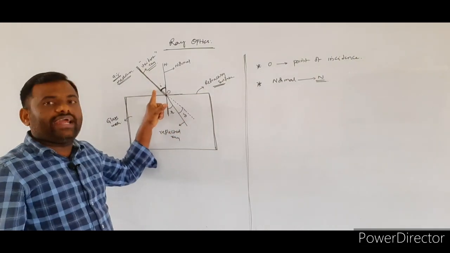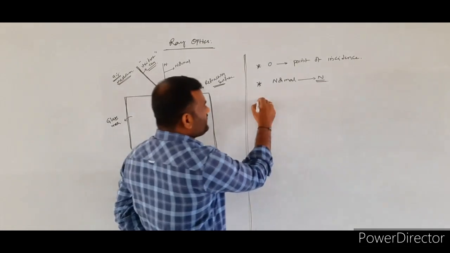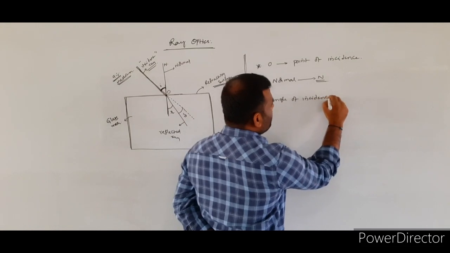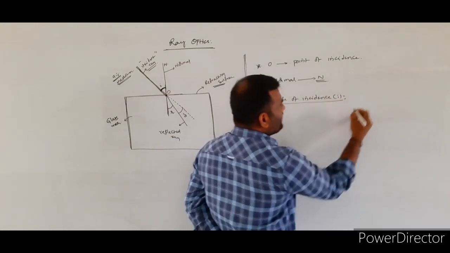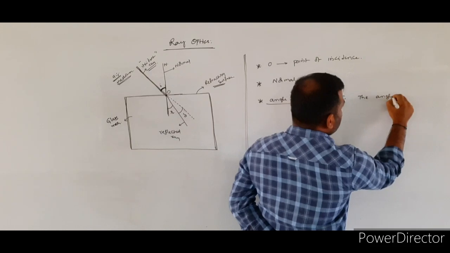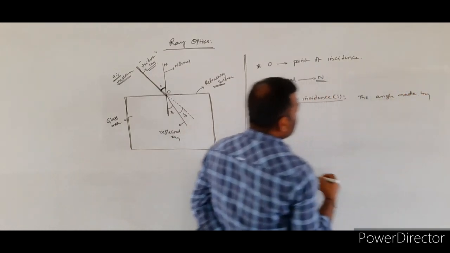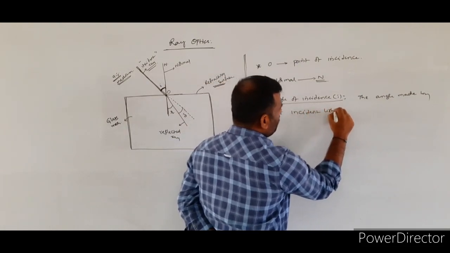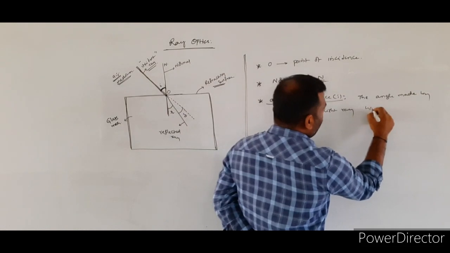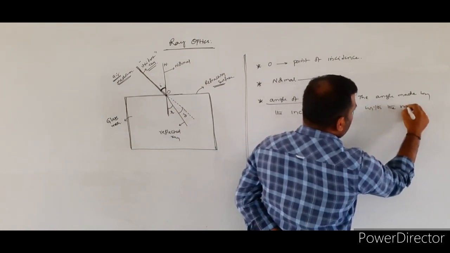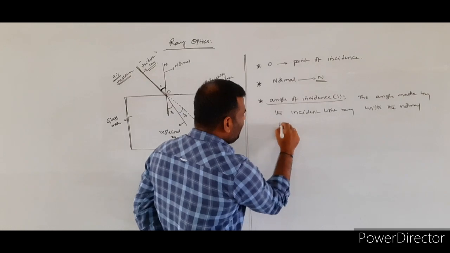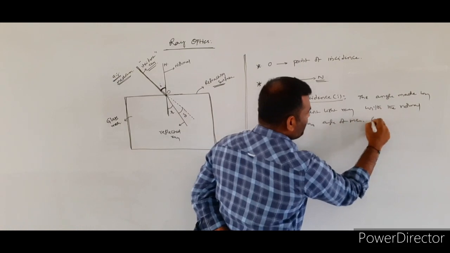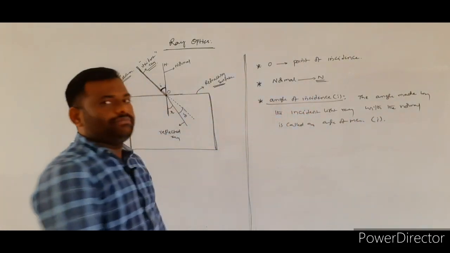That angle will be defined as the angle of incidence. What is that? How can we define the angle of incidence? The angle made by the incident light ray with the normal is called the angle of incidence. The angle of incidence will be denoted with the symbol I.